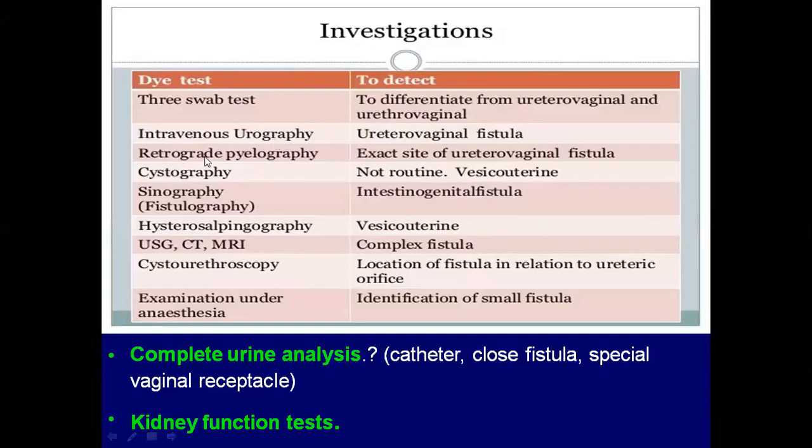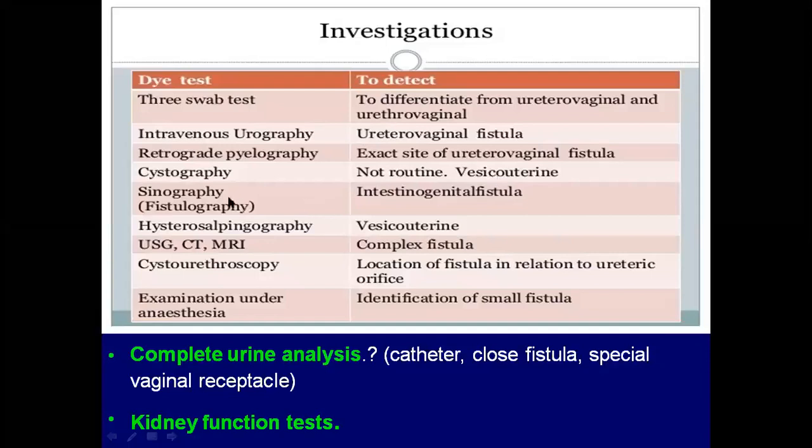Retrograde pyelography is also to locate the exact site of ureterovaginal fistula. Cystography: if the diagnosis is uncertain even with IVP and retrograde pyelography, you ask for cystography to locate the site of vesicovaginal fistulas.